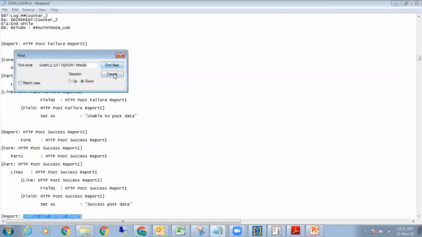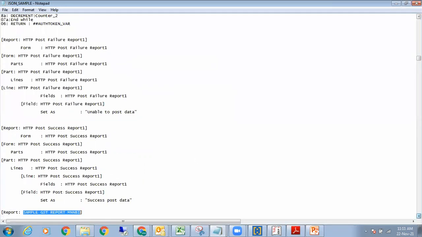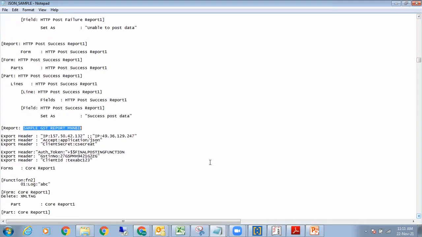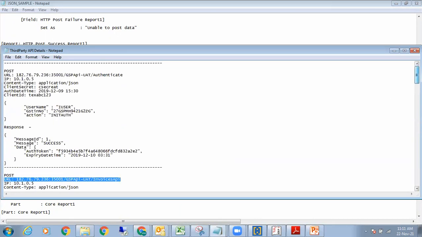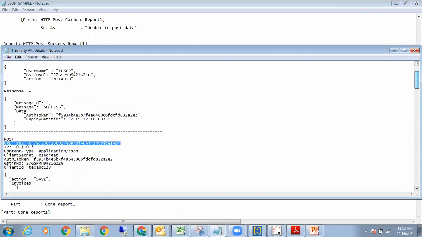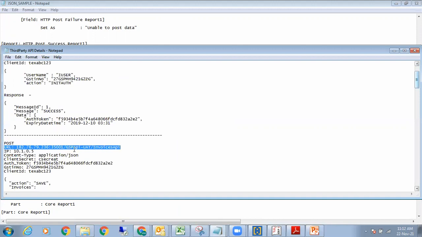Now let's look at this particular report. In this report, there are various headers. If I look at it here, you might want to retain it or you might not want to retain it. My whole idea is you can use it. You simply use a tally serial number and you get something called the get link info and use it. But if I look at this particular case, now this is my IP, which is for the posting.